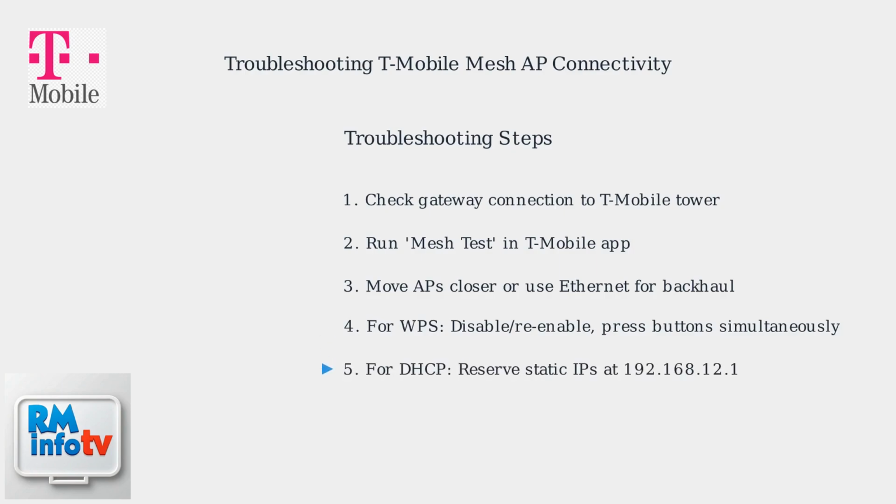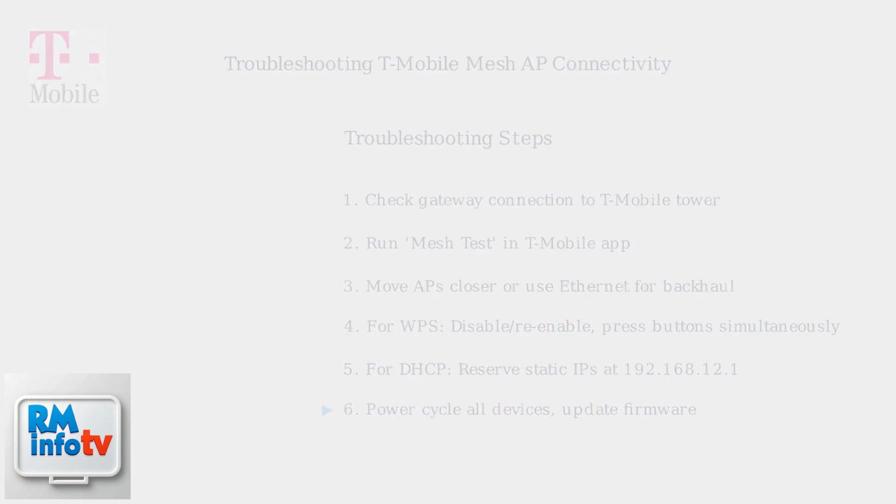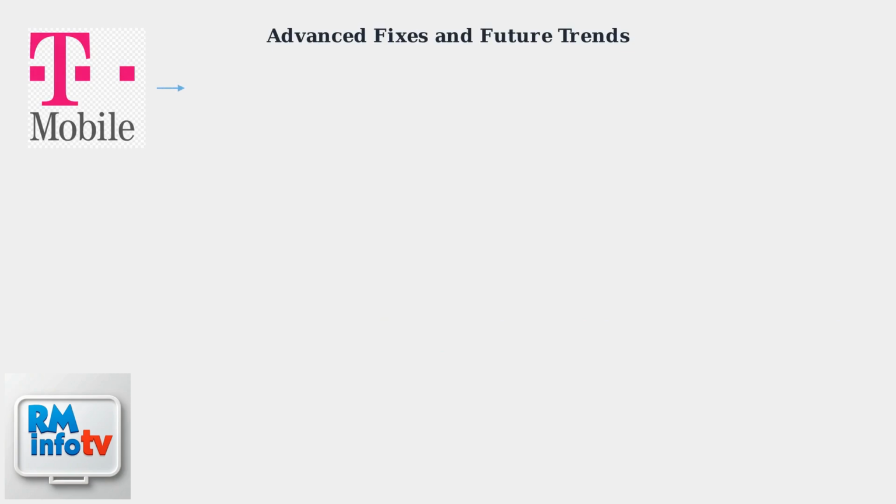For DHCP errors, access the gateway's admin panel at 192.168.12.1 and reserve static IPs for mesh nodes. As general fixes, power cycle all devices and ensure firmware is updated. If basic troubleshooting doesn't work, consider these advanced fixes.